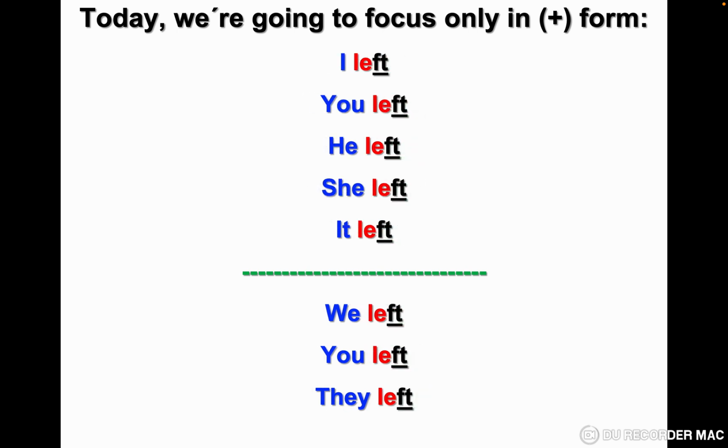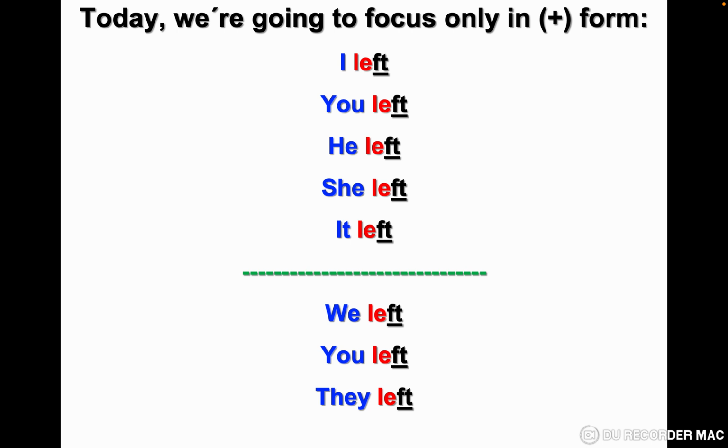Let's continue. Left, I left. The same thing we are going to explain with left. So left is positive, I left. The past of leave, to leave a place, to go from a place. So I left is past simple of leave. So what is the negative? If you write I didn't left, it's not correct. Why? Because left we have it just in the positive form, we don't have it in the negative form, and we don't have it in the question.